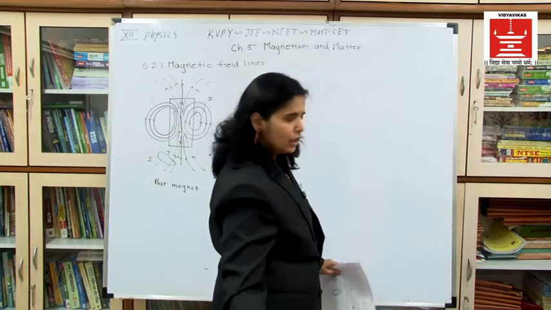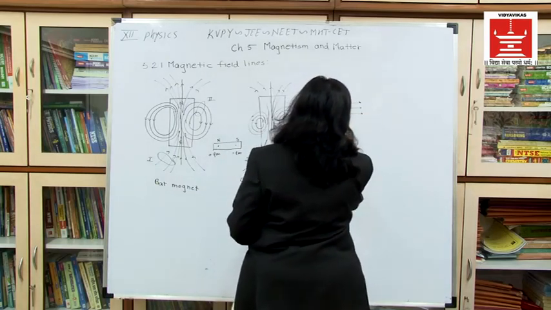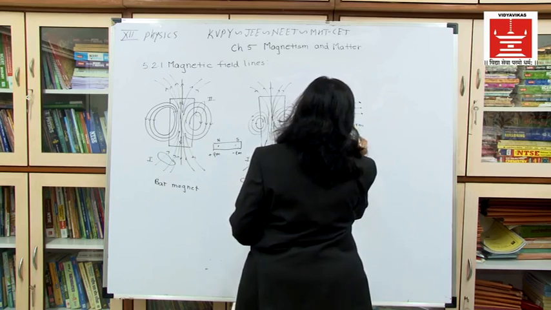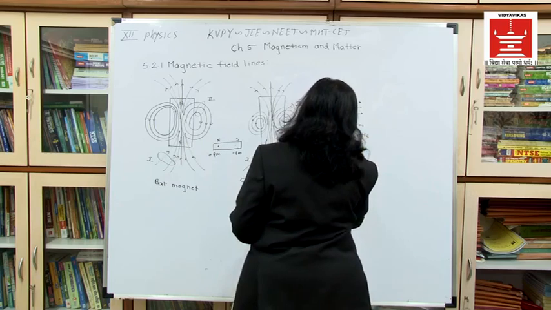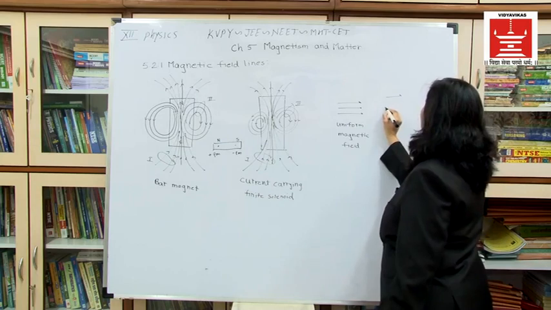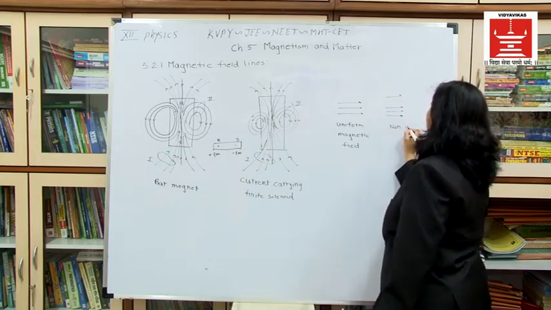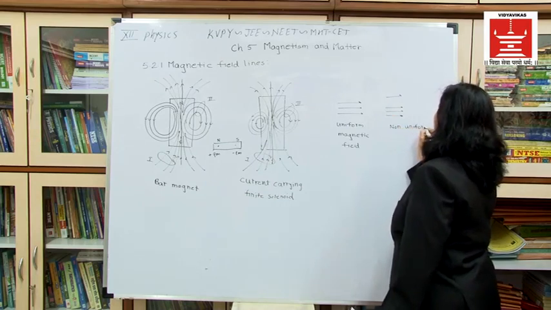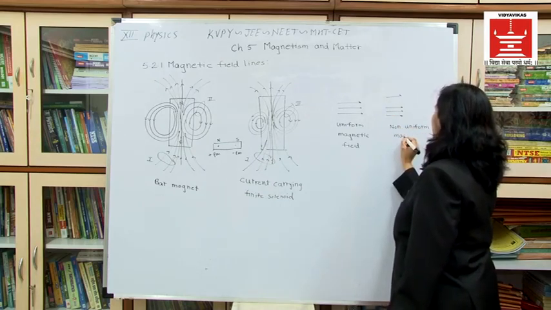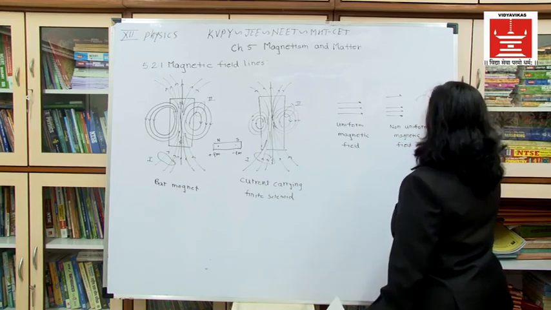See, if I have drawn the magnetic field lines like this, then it is showing me a uniform magnetic field. And if it is shown like this, then it is a non-uniform magnetic field. You can show the non-uniform magnetic field like this also.